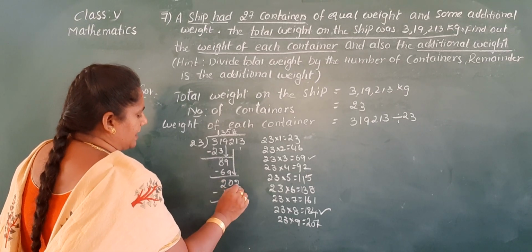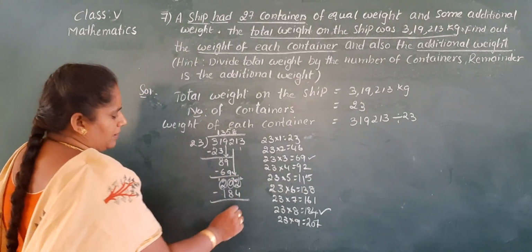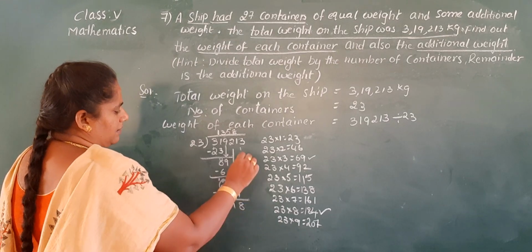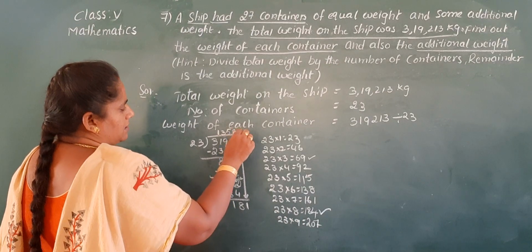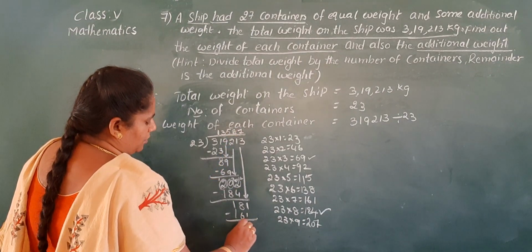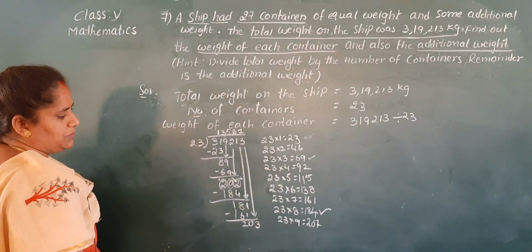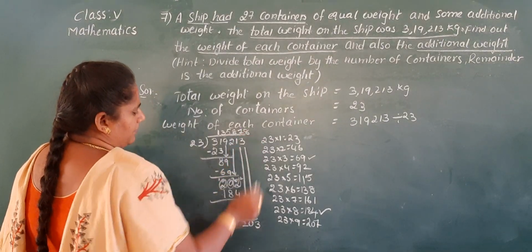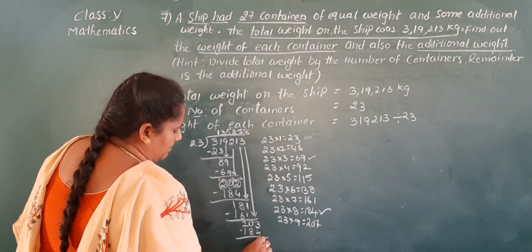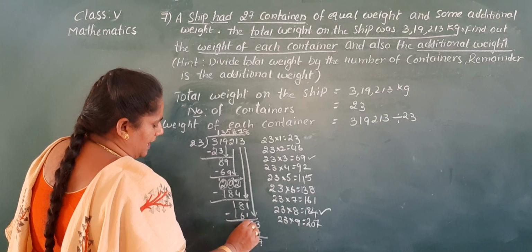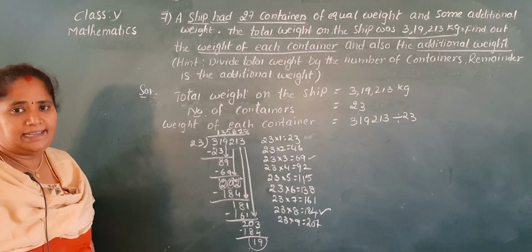8 times, 184. Now I'll change these numbers. 12, 0, 9. 0 becomes 9, 2 becomes 1. So 9 minus 8 is 1. Now you take down 1. 181, nearest number is 161. So 7 times you will take, 20. Next take down 3, 203. Which one is the nearest number again? 8, so 184. Can you see the board? Here 13 minus 4 is 9, and 0 becomes 9. 9 minus 8 is 1. So the number left after division is 19.